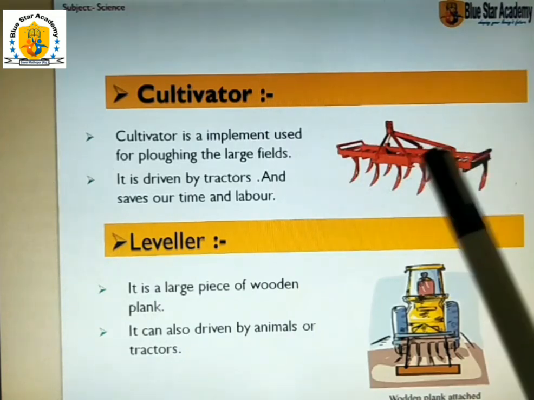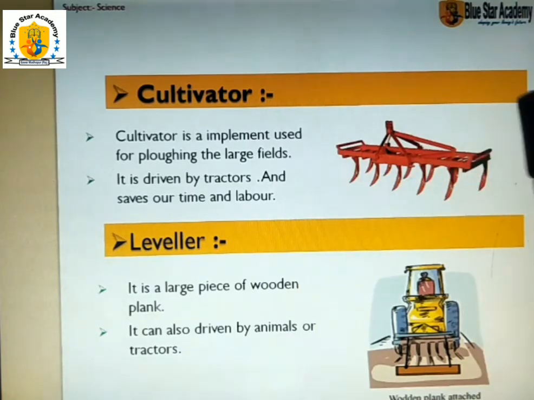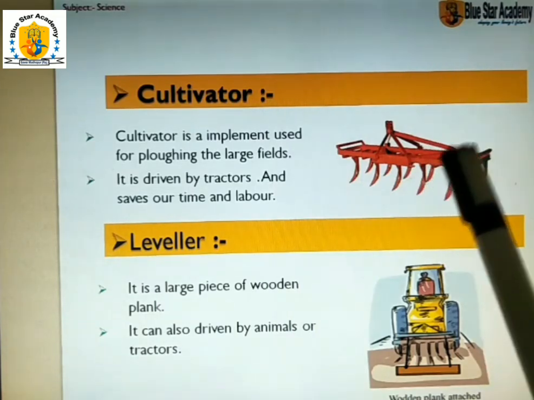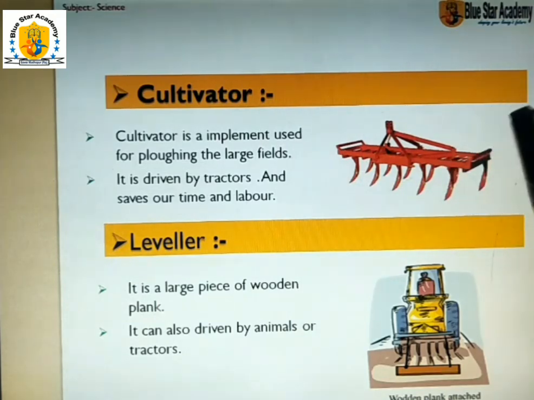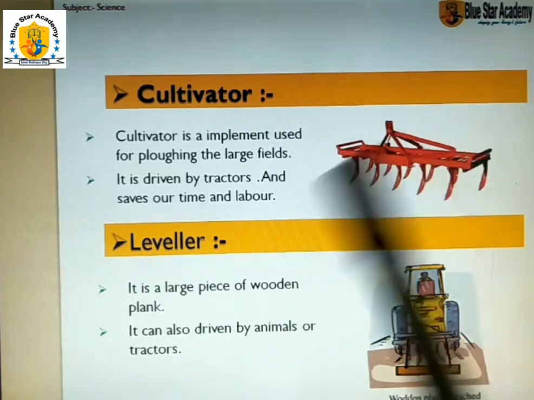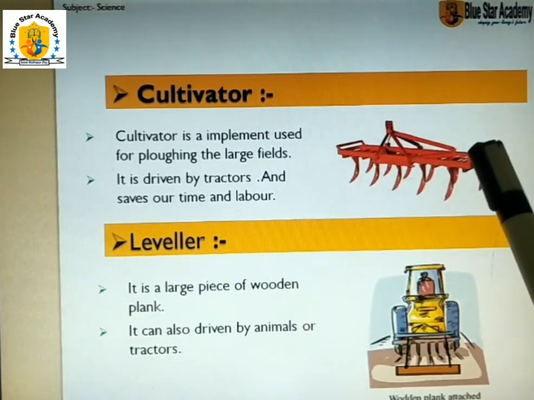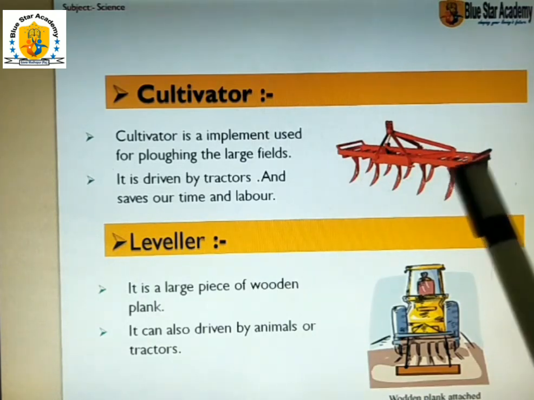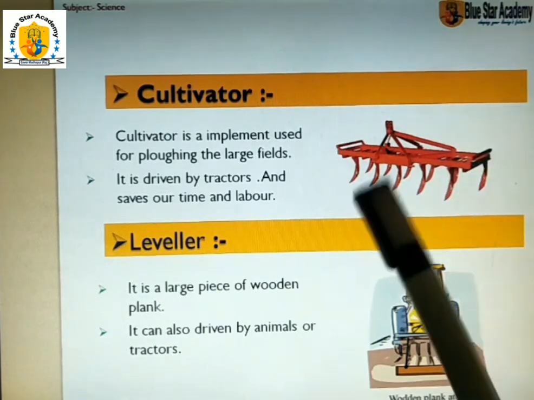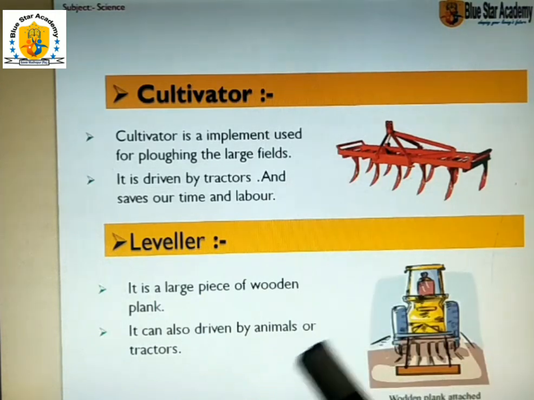Cultivator is an implement used for plowing the large field. Large field को plow करने के लिए we use this. This is pulled by a tractor, driven by a tractor, and saves our time and labor. This is a modern cultivator. And leveler.